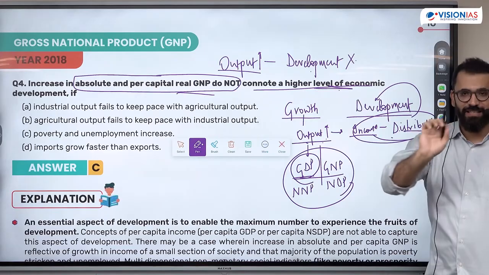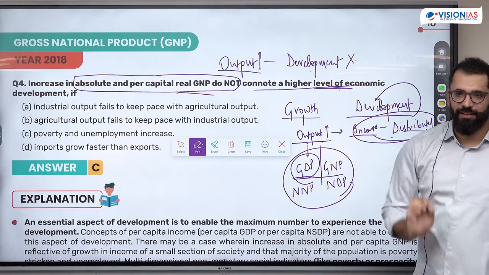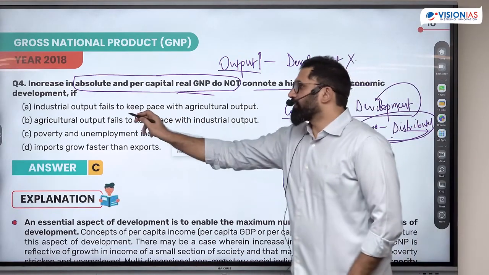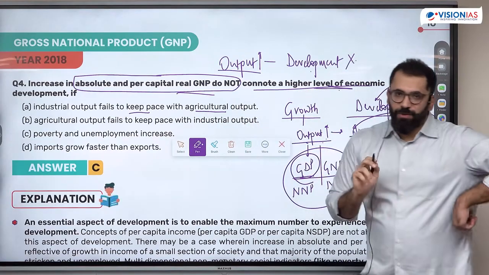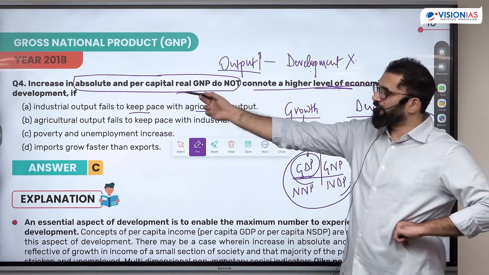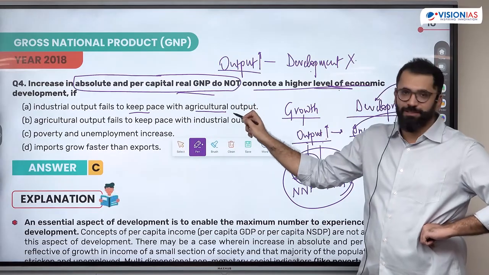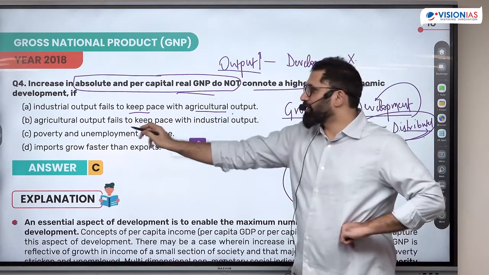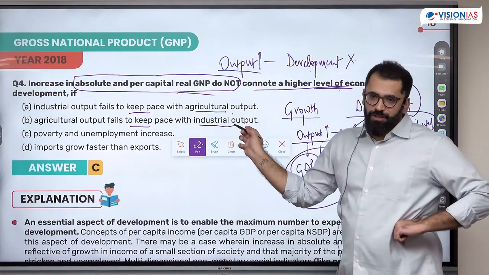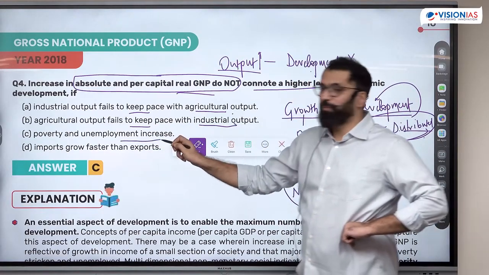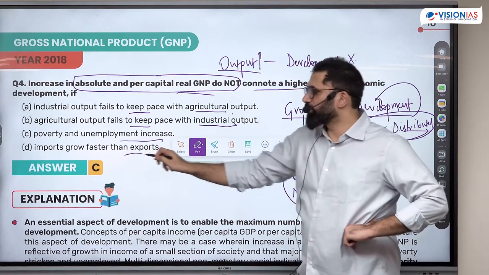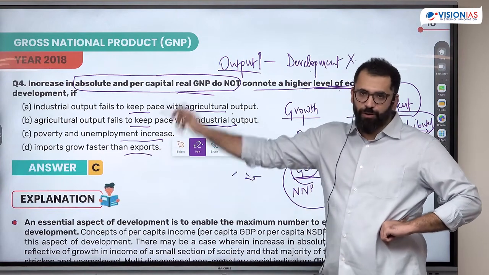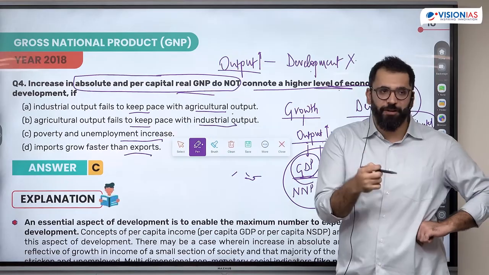So this question is basically asking you the difference between growth and development. Industrial output fails to keep with agriculture output. That industrial output is not increasing as agriculture output. Agriculture output fails to keep with industrial output. Poverty and unemployment increase. Imports grow faster than exports. Out of the four, which is the most appropriate option?